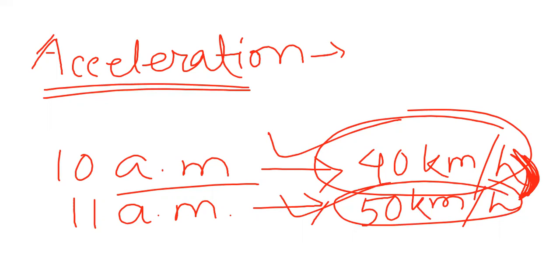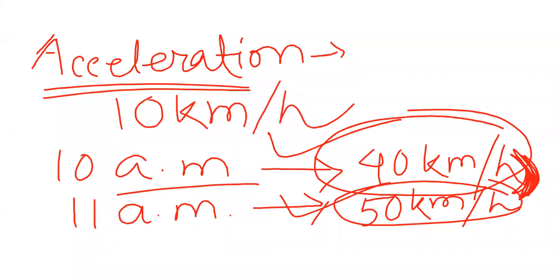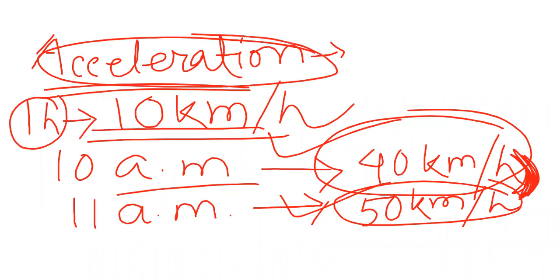Now look, within this 1 hour, the change is what? 10 kilometer per hour, in how many times? 1 hour. That is called the acceleration, the change of velocity with respect to time. Understood or not?